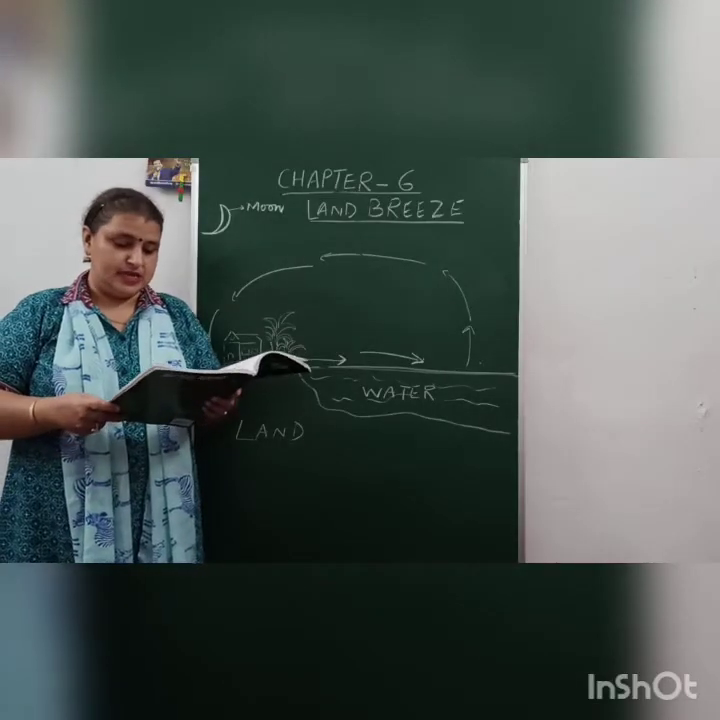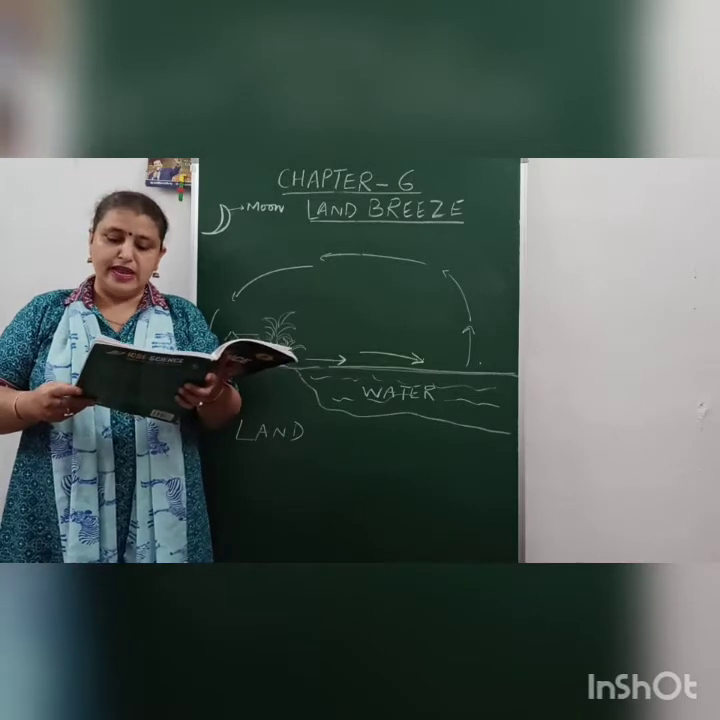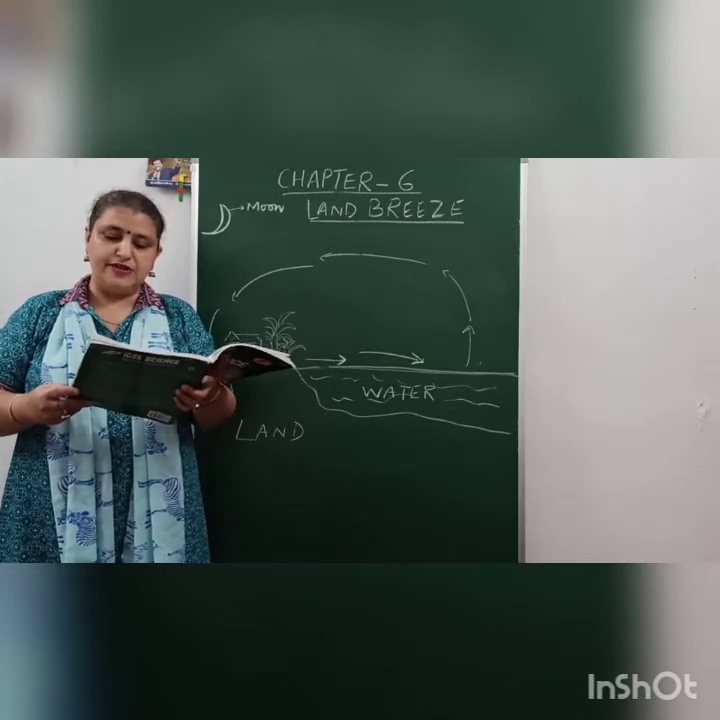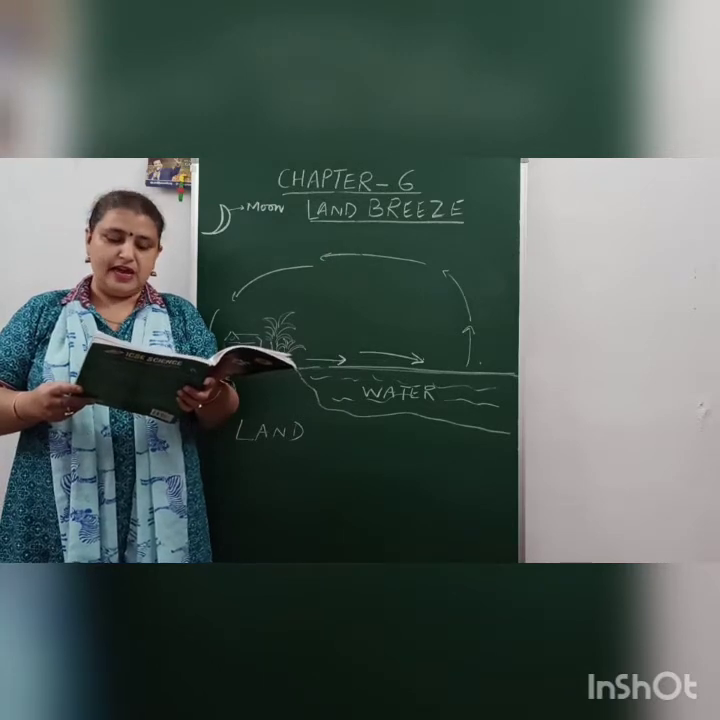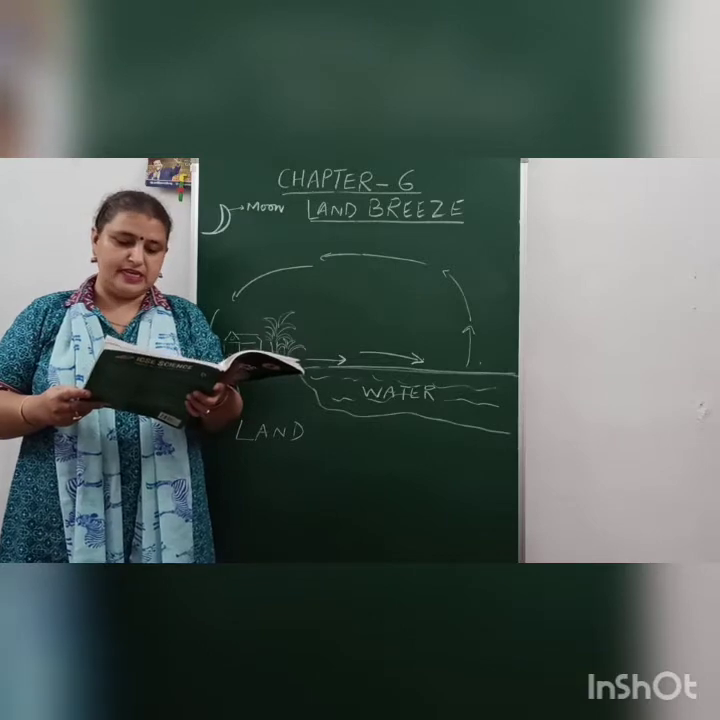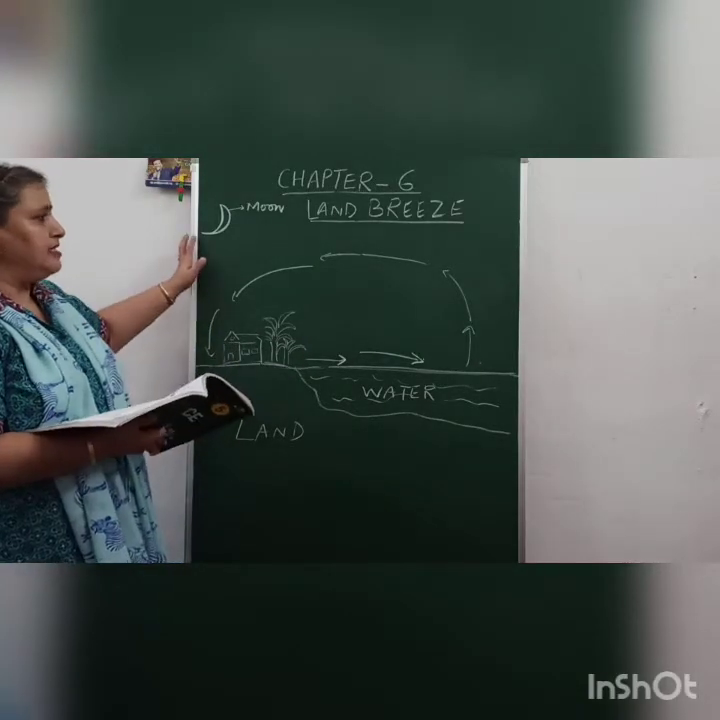Land breeze. At night, the atmosphere is cooler, so the land cools faster than the sea. Now the hot air rises from the sea and cool air blows from the land towards the sea. This is called land breeze. So land breeze takes place in the night.